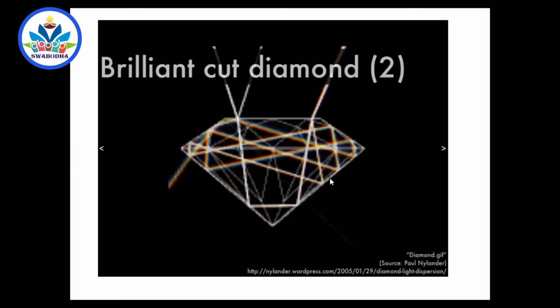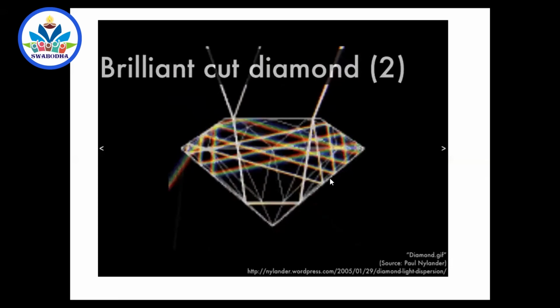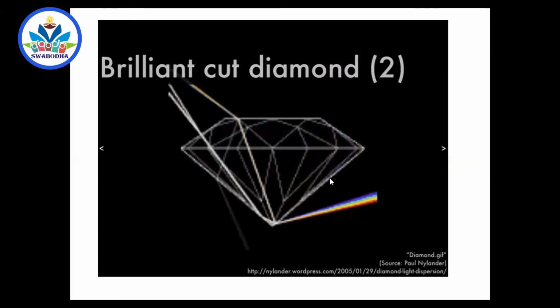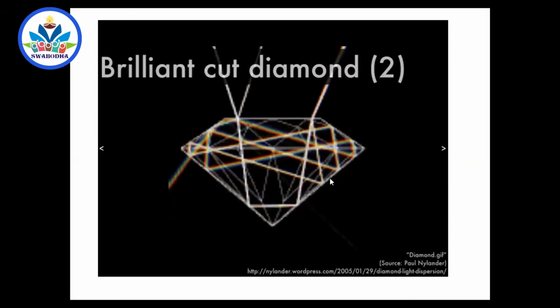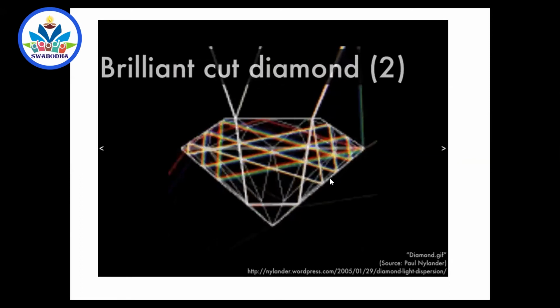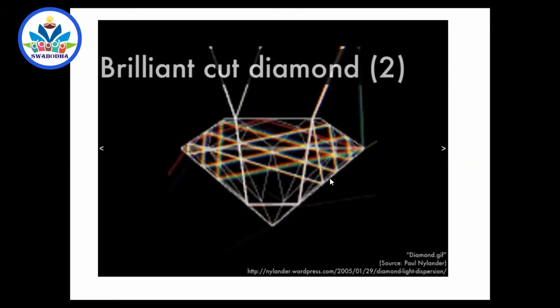Only rays incident at an angle more than 42 degrees can undergo total internal reflection. Whereas in diamond, many rays can undergo total internal reflection since its refractive index is more and critical angle is very less. So compared to glass, in diamond, more number of rays undergo total internal reflection.